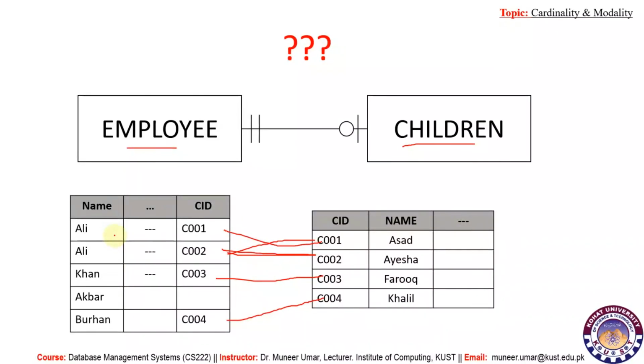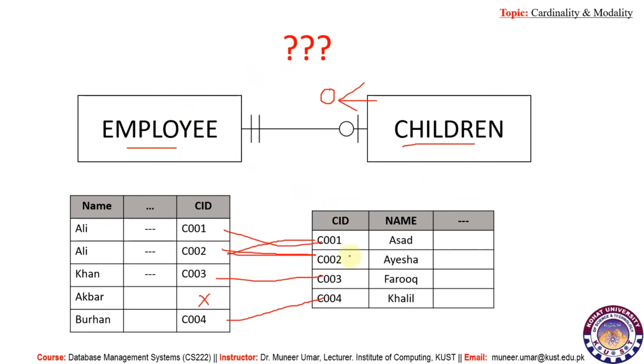Now all these imply these are associated with one or many children, and there is an employee who is not associated with any child. So the maximum case for us from employee to children is many, and the minimum case is 0 because there is one employee having no child.